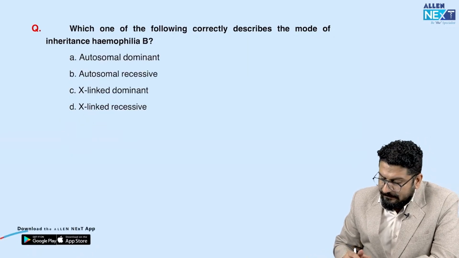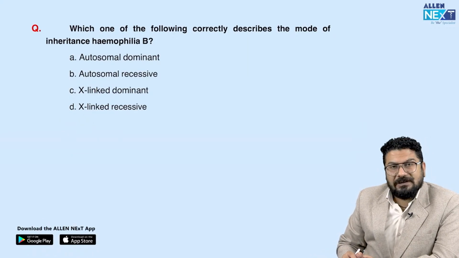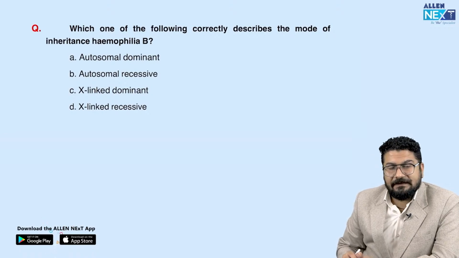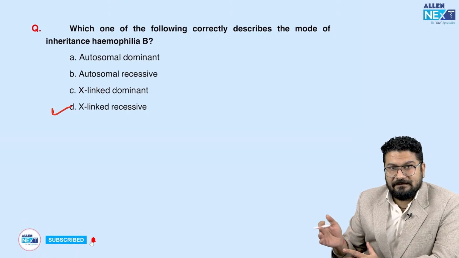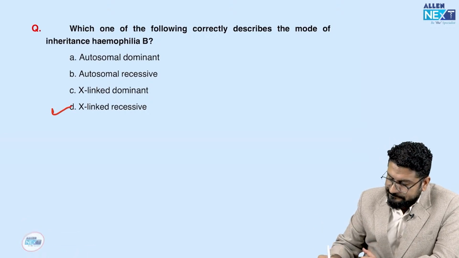Which of the following correctly describes the mode of inheritance of hemophilia B? So both hemophilia A and B are X-linked recessive. And that's why they are seen in boys. They are seen in boys, not in girls.